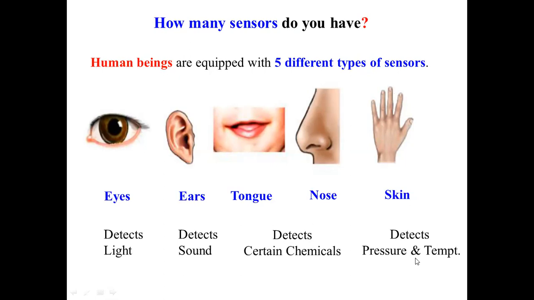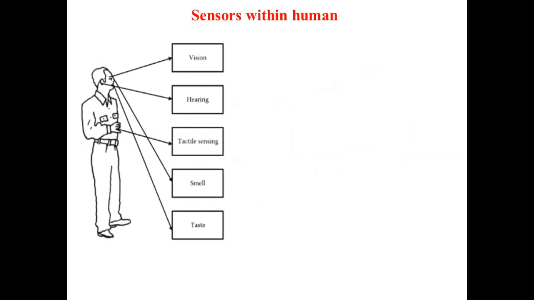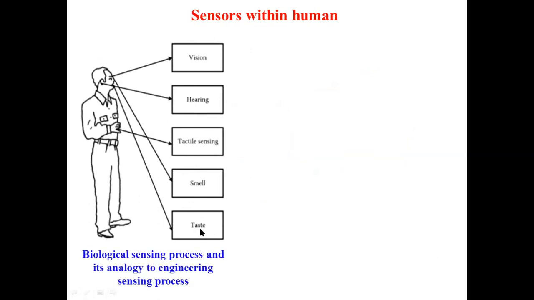Now, if you correlate the application of sensors in our human body, suppose this is a human being having 5 different types of sensors. That is vision, with the eyes; hearing, with the ear; tactile sensing, with the hand or skin; with the help of the nose, we have smell; and with the help of the tongue, we get taste.